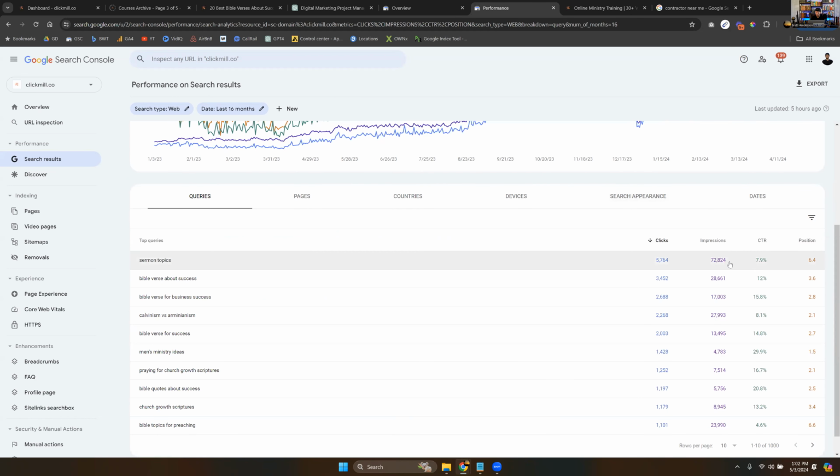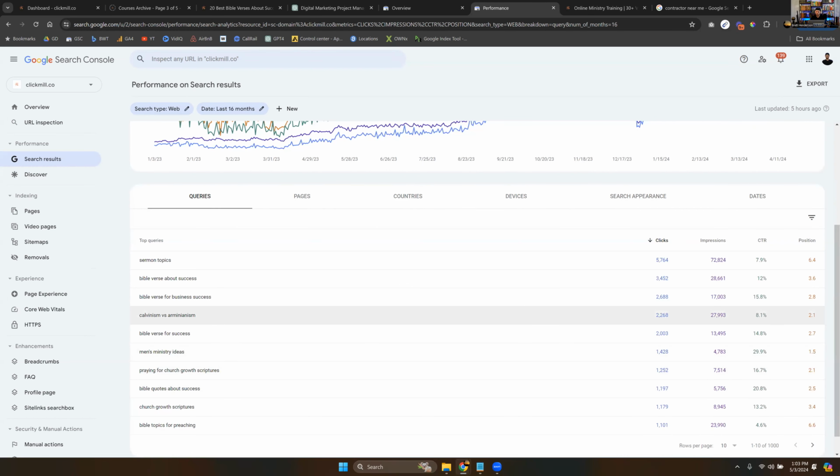If we go over here, we have 72,000 impressions, 7.9% click-through rate, 6.4 average position. So when we're looking at a query, this is basically just a keyword. These are the keywords people are typing into the search engine to find the content of your site or your client's site.